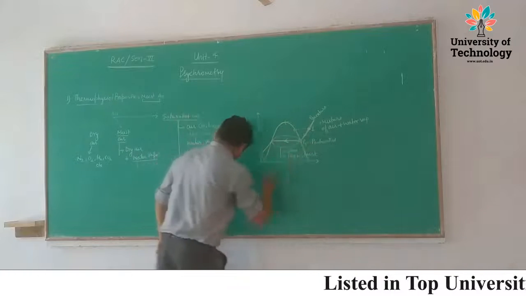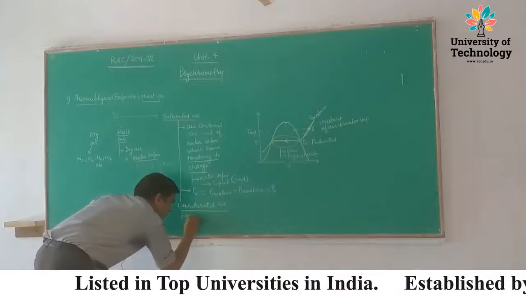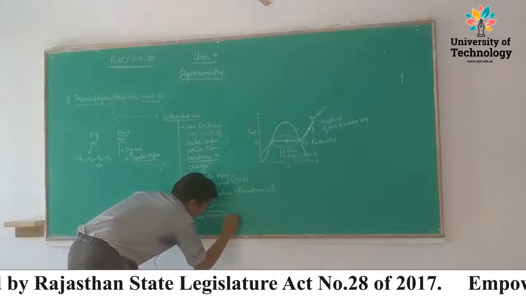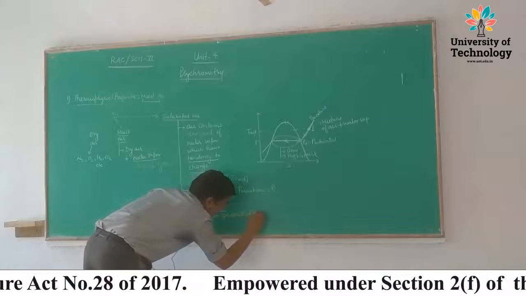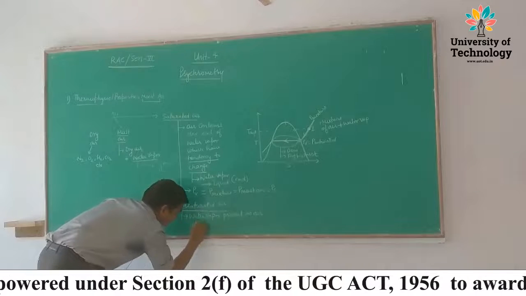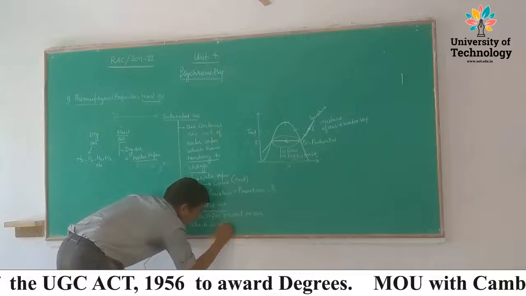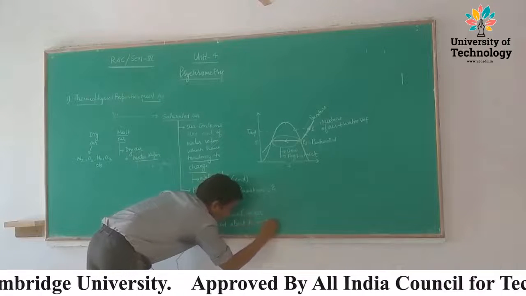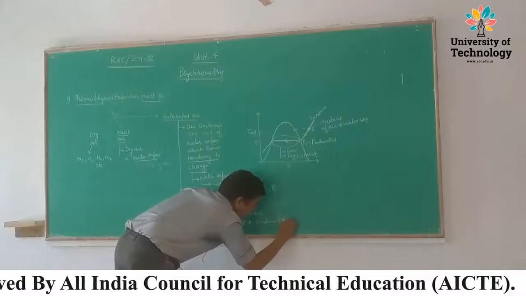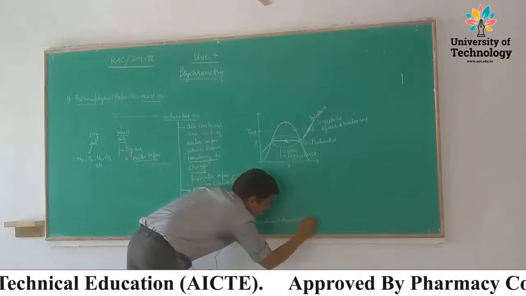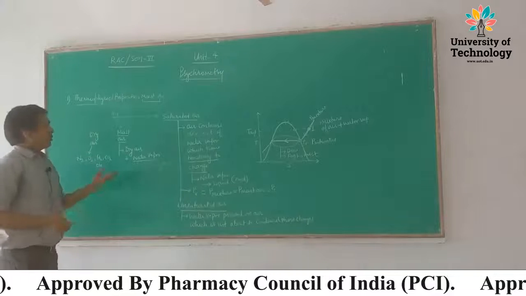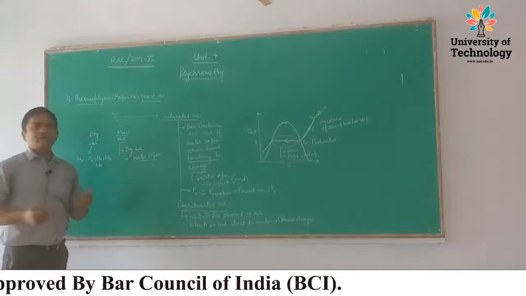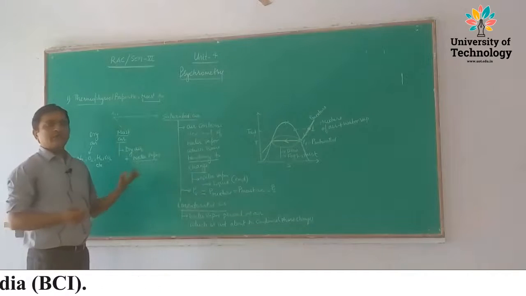Unsaturated means the water vapor present in air is not about to condense, meaning not about to change phase. So the air may be dry air or moist air, but actually the air available in the environment is in the moist condition and contains water vapor.